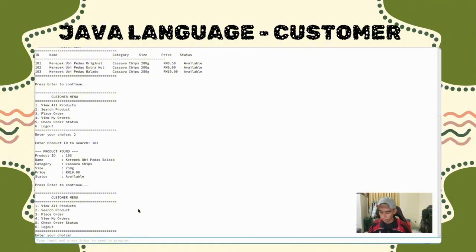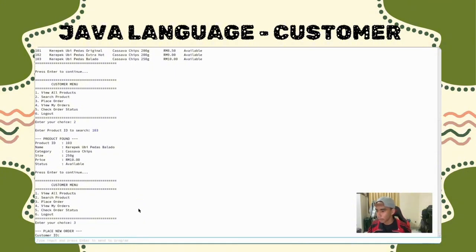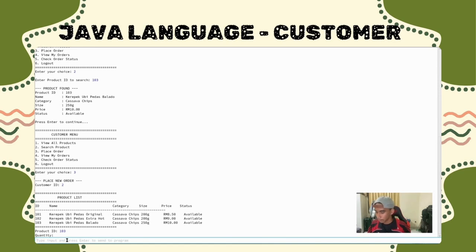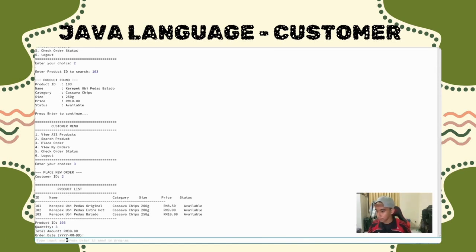Next, we go to the place order. This section is where the customer will make the new order, but the customer need to enter the customer ID first. For example, this is the choices that can be made by the customer. We put product ID, that is 013, quantity about 3.